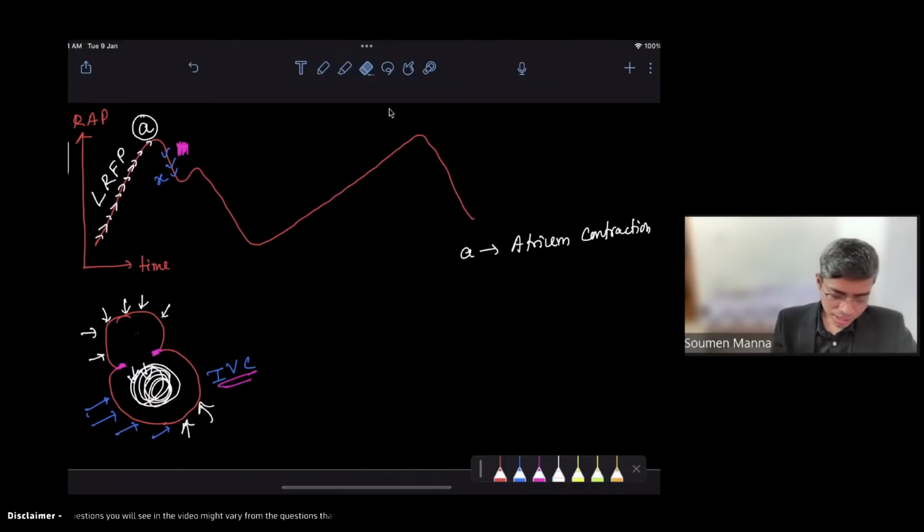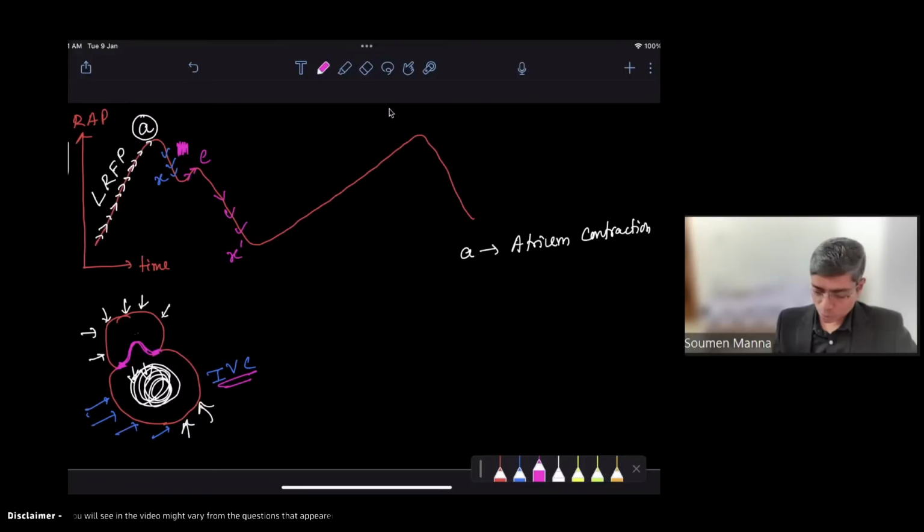Whenever the ventricle is contracting, there will be bulging of these valves towards the atrium cavity. And whenever there is bulging of the valves, there will be an increase in pressure in the atrium, and that increase in pressure is denoted by the C wave, right? There will be further relaxation of the atrium, and that is known as the X descent.